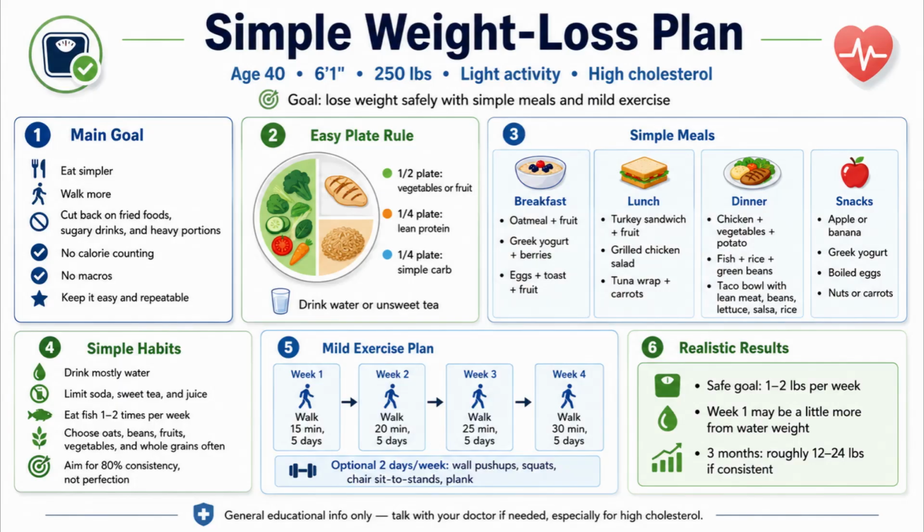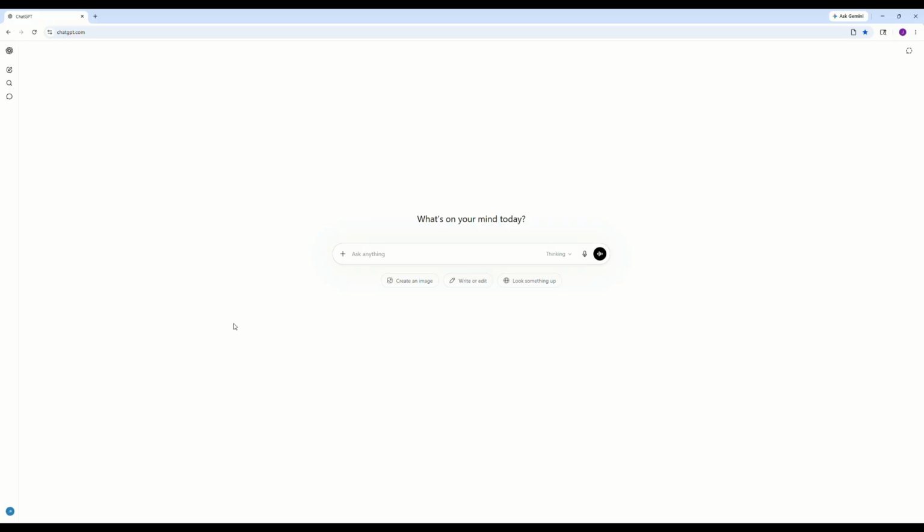And the best part is you can make this plan as customized to your lifestyle as you want. After I show you how to build the core plan, I'll walk you through how to tailor it for a busy schedule or even a tight budget. And honestly, you can adapt it to any lifestyle. These are just examples to show you what's possible. Alright, so let me show you exactly how to build your own plan step by step.